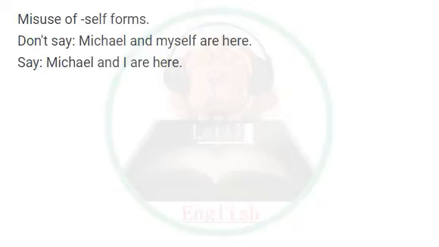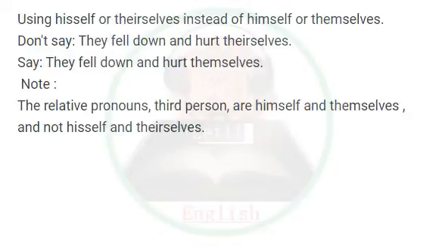Misuse of self forms. Don't say, Michael and myself are here. Say, Michael and I are here. Using hisself or theirselves instead of himself or themselves. Don't say, they fell down and hurt theirselves. Say, they fell down and hurt themselves. Note, the reflexive pronouns, third person, are himself and themselves, and not hisself and theirselves.